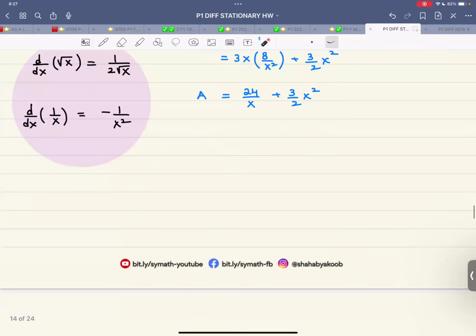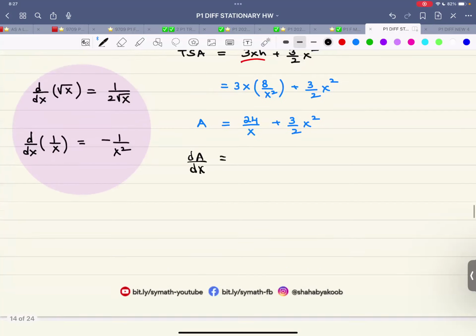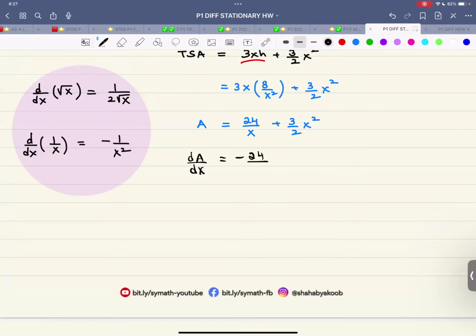So now we have A as 24 over x plus 3 over 2x squared. Let me evaluate A prime, or dA by dx. 24 over x becomes minus 24 over x squared. And 3 over 2x squared, that is 3 over 2 into 2x. How much is that? That is negative 24 over x squared plus 3x.